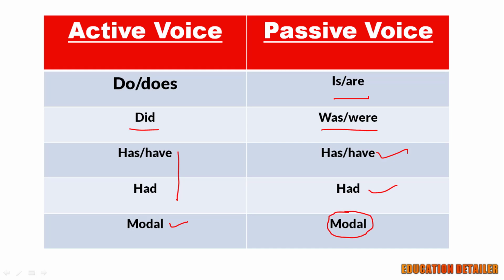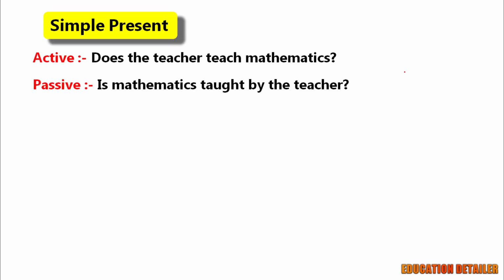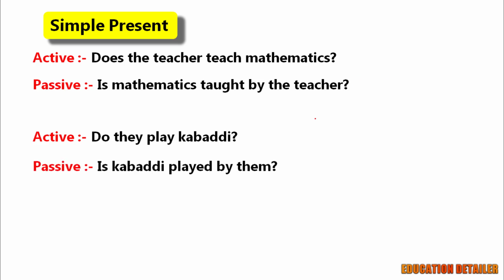Let's see some examples. Does the teacher teach mathematics? Is mathematics taught by the teacher? Do they play kabaddi? Is kabaddi played by them? Both mathematics and kabaddi are singular, so the passive starts with is.